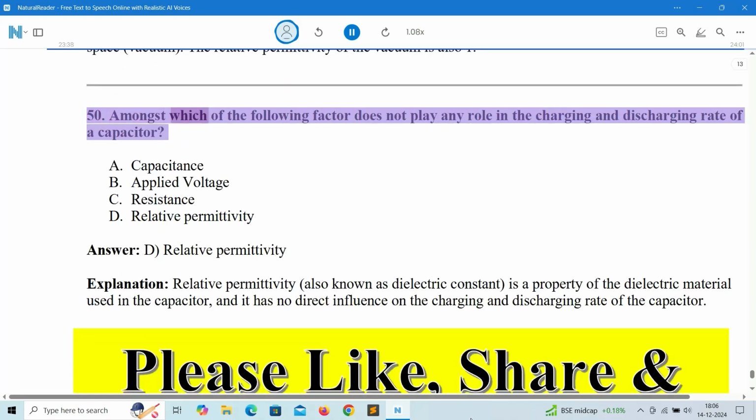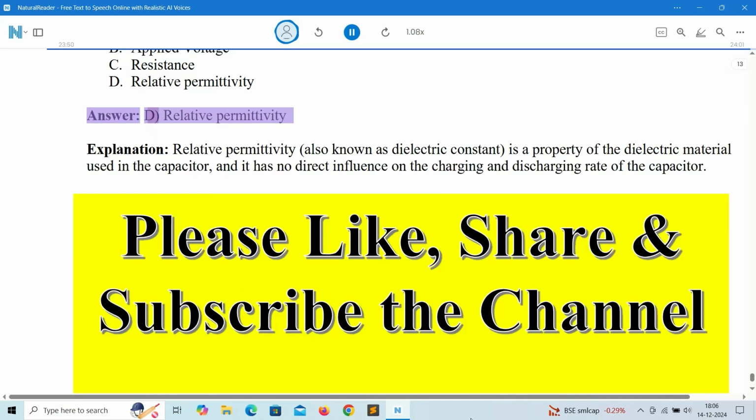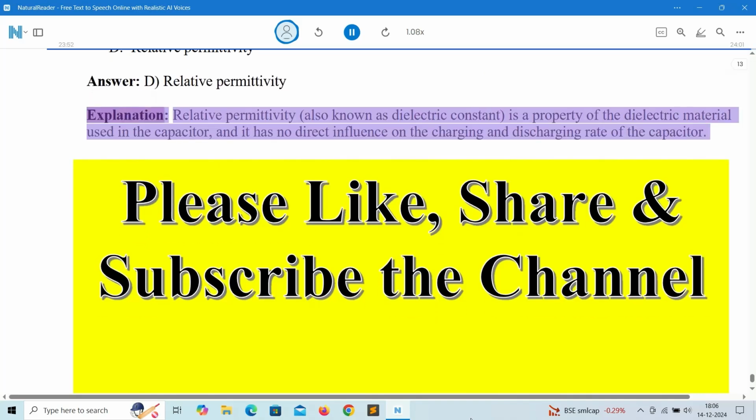50. Amongst which of the following factors does not play any role in the charging and discharging rate of a capacitor? A. Capacitance. B. Applied voltage. C. Resistance. D. Relative permittivity. Answer: D. Relative permittivity. Explanation: relative permittivity, also known as dielectric constant, is a property of the dielectric material used in the capacitor, and it has no direct influence on the charging and discharging rate of the capacitor.